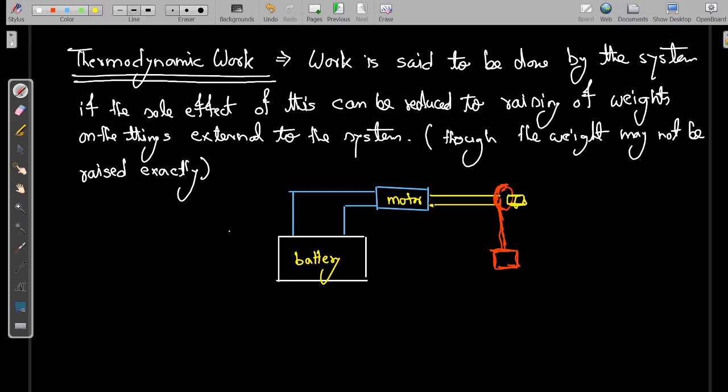Now let us consider we have a battery, and through that battery one motor is connected, and through that motor one shaft is connected. This is a shaft, this is a weight, and this is a pulley.